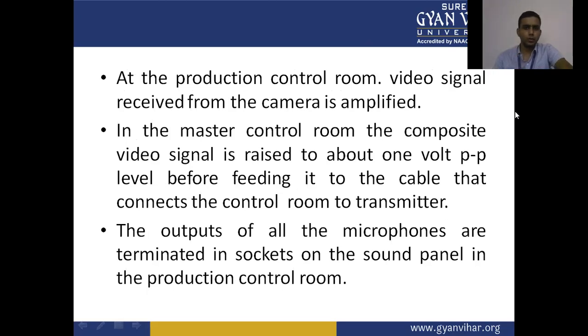At the production control room, the video signal received from the camera is amplified. In the master control room, the composite video signal is raised to about 1 volt peak to peak level before feeding it into the cable that connects the control room to the transmitter. The outputs of all the microphones are terminated in the sockets on the sound panel in the production control room.